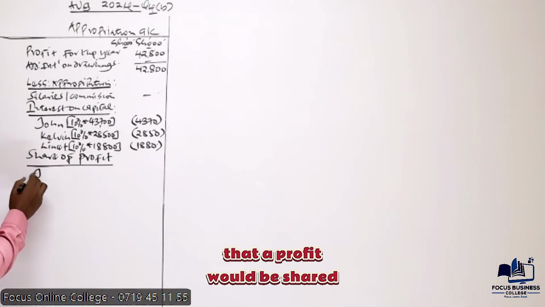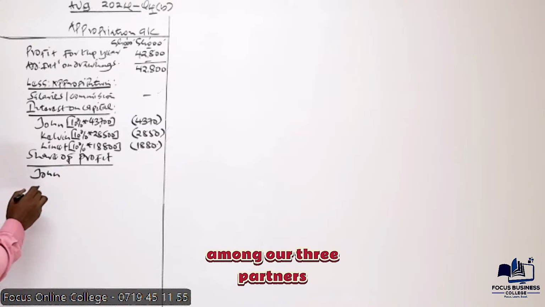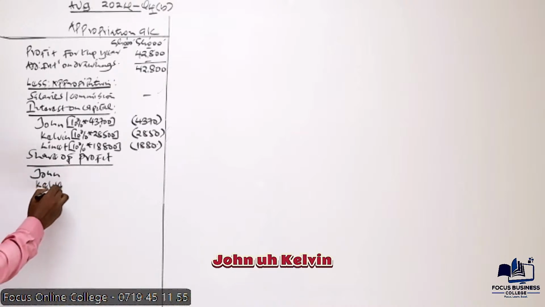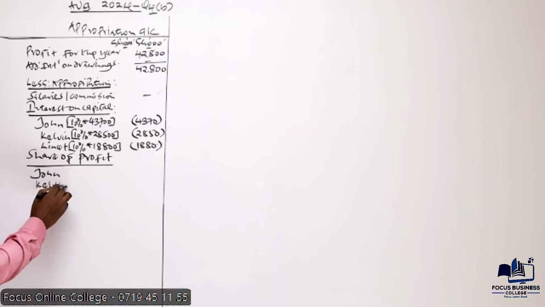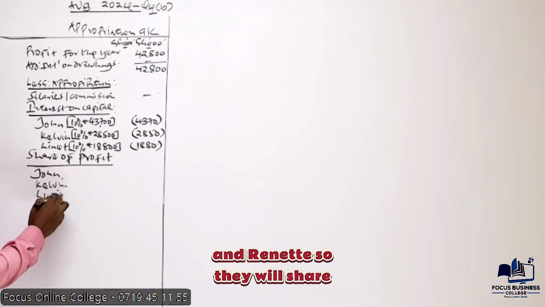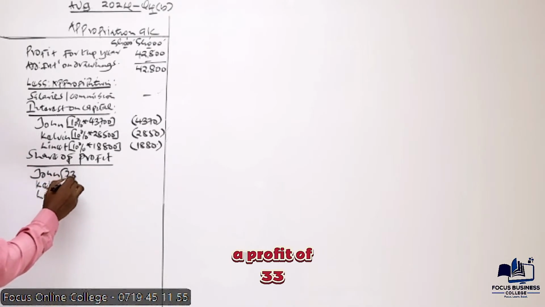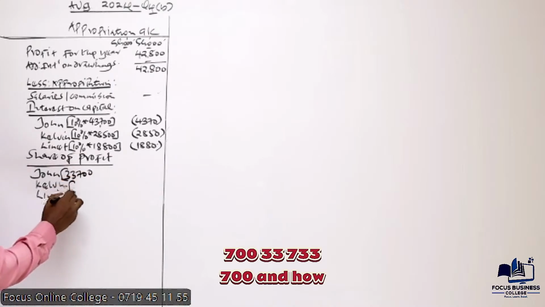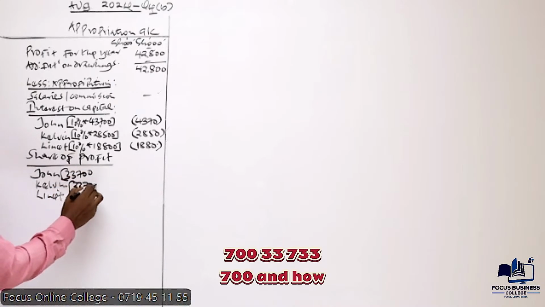Now that profit will be shared among our three partners, John, Kelvin, and Rinette. They will share a profit of 33,700. How will this profit be shared?